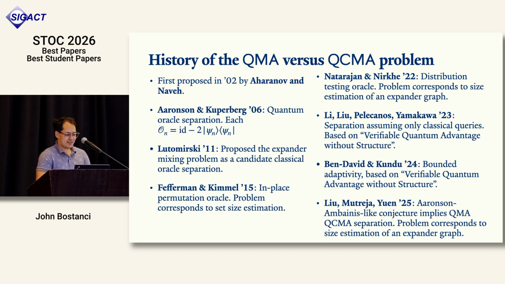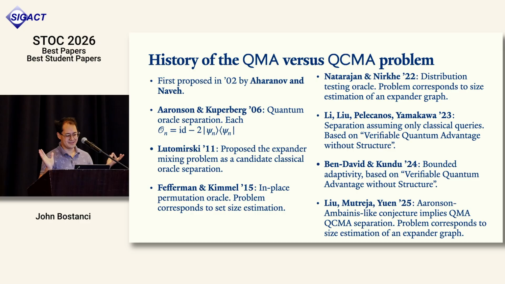This is not some problem that I just made up. People have been studying this since 2002, when Aharonov and Naveh pointed out that you could define QCMA. The work has been, ever since the 2006 paper by Aaronson and Kuperberg, to find a more standard oracle separation. Aaronson and Kuperberg presented what they called a quantum oracle separation.